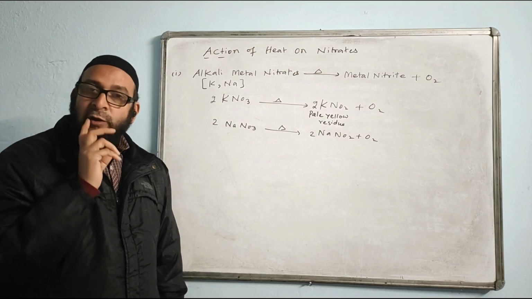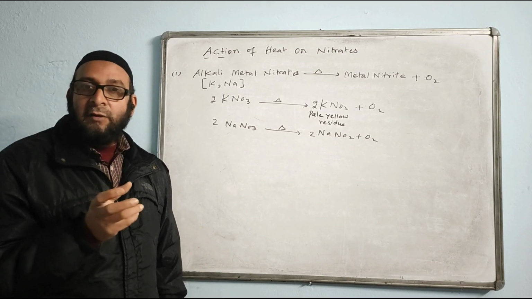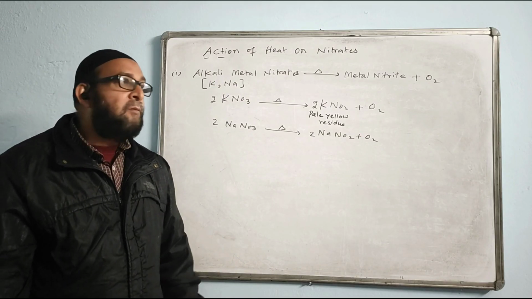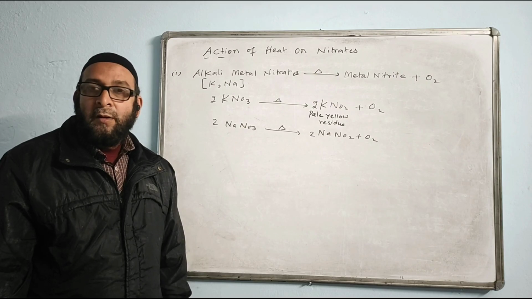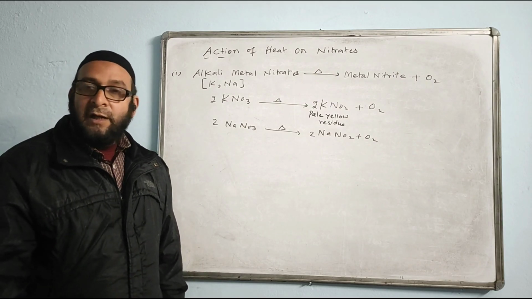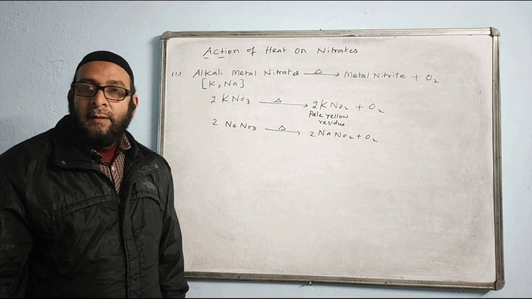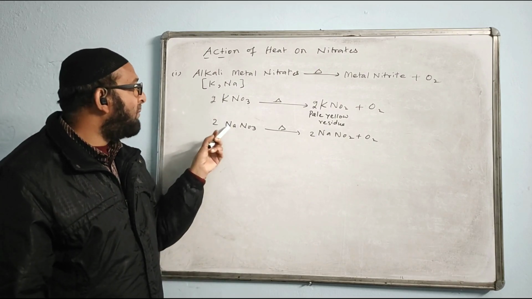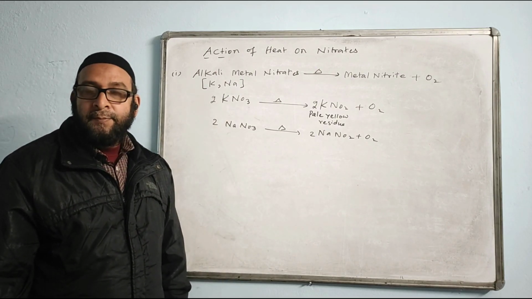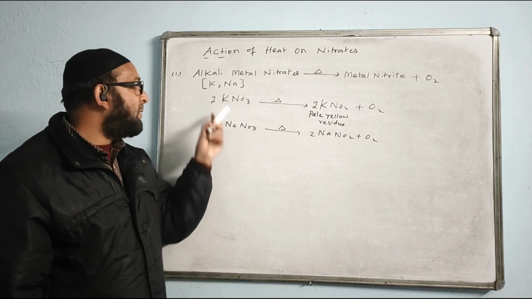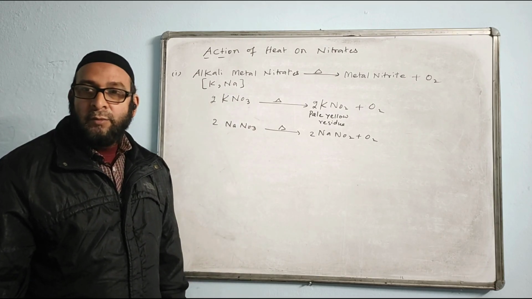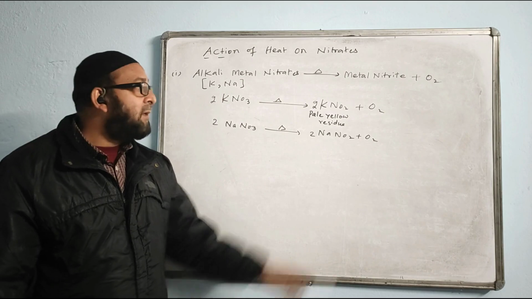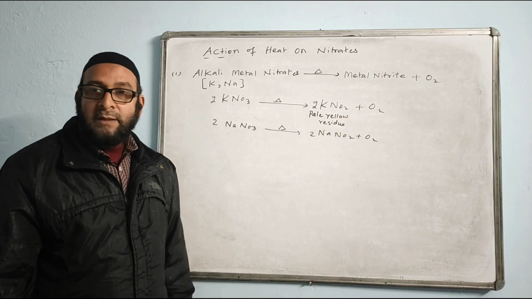A question comes like this: a solid nitrate, or white crystals of nitrate, is heated, which melts on heating and forms a pale yellow residue with a gas that relights the glowing splinter. What are those two probable nitrates? Then you say sodium nitrate, and you say potassium nitrate. There are two possibilities, and the observations are the same in both. Name the gas released when sodium nitrate or potassium nitrate is heated. What is the name of the gas? Oxygen.